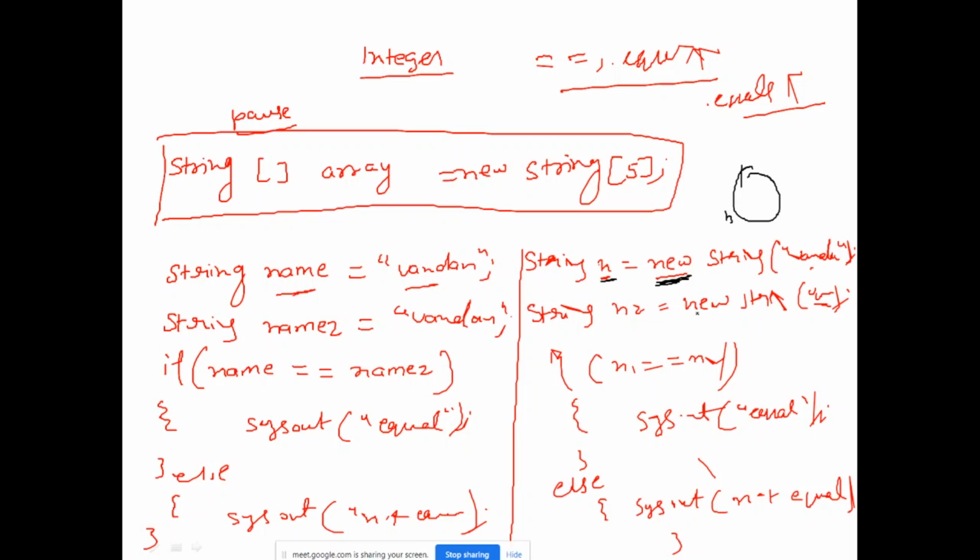This new keyword will assign some reference to this n2. This n2 will be created, and here inside this n1 I am storing Vandan.